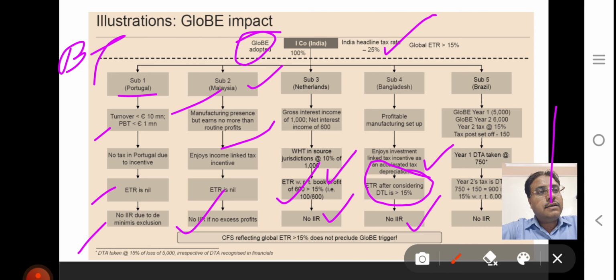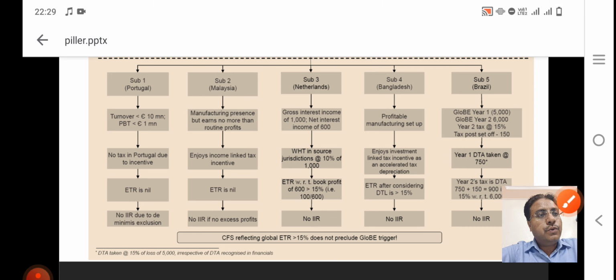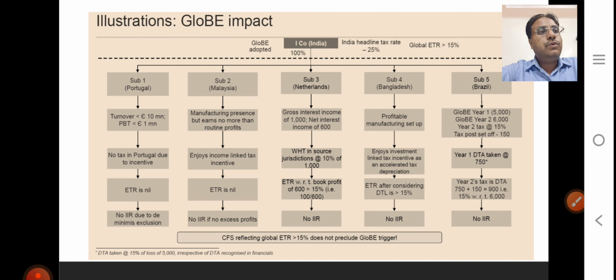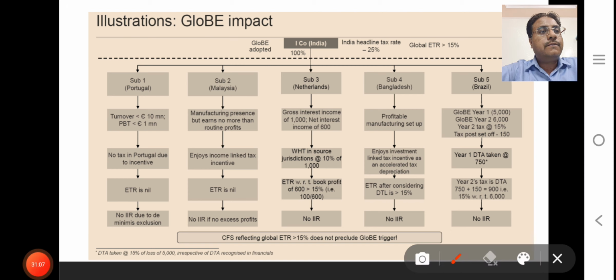I take another example of Brazil. In case of Brazil, you have a first year loss of 5,000 and next year profit of 6,000. In the first year of 5,000, you need to compute deferred tax asset. Same concept, IFRS and Indian AS need to be read for the purpose of the GloBE rule.